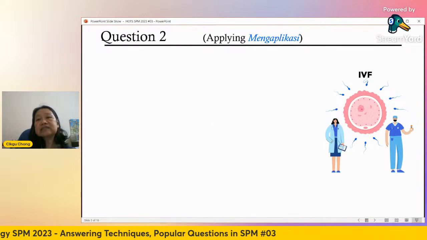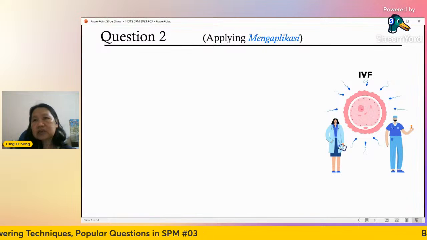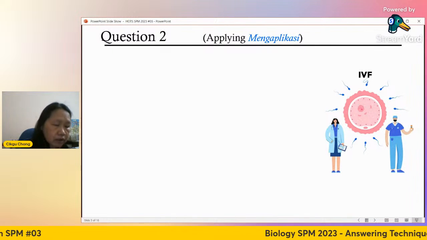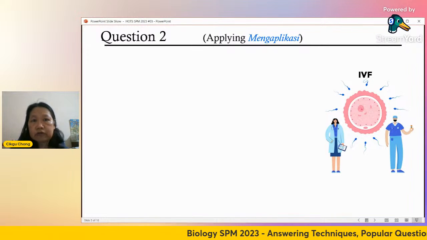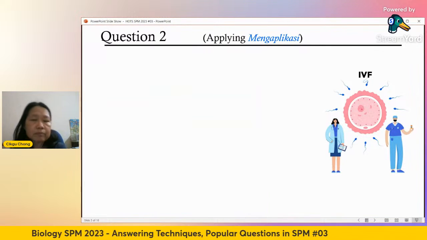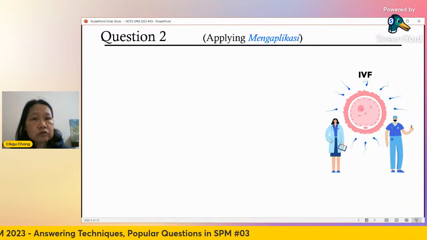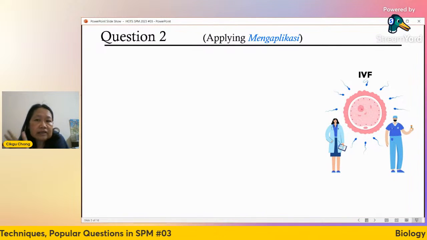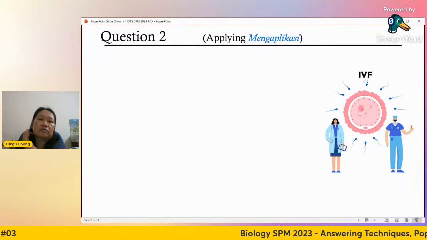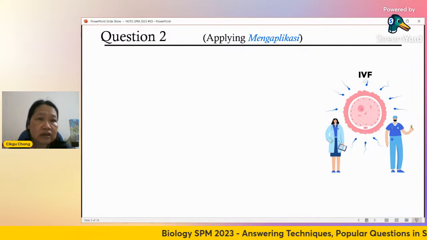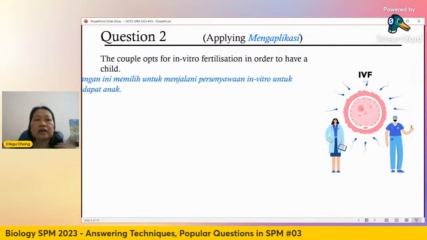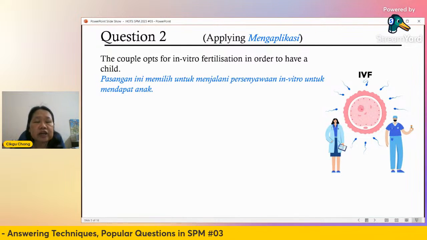Number 2, this is IVF. Many of the questions that come out in essays are about applying. You know the fact, you know the fertilization has to happen and so on, but how does it happen in real life? How do we overcome the problem of people who are not able to have children? So, menggunakan teknologi IVF. In the past 2 years, I think, this has come up. I cannot say for sure whether it will come up again or not, but just to be prepared. The couple opts, memilih, for in vitro fertilization.